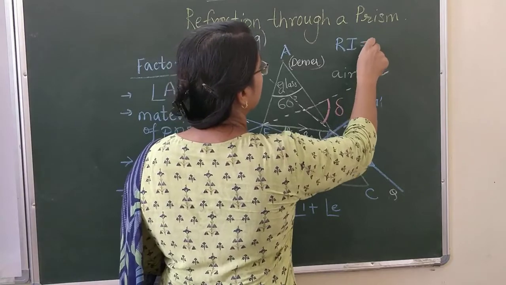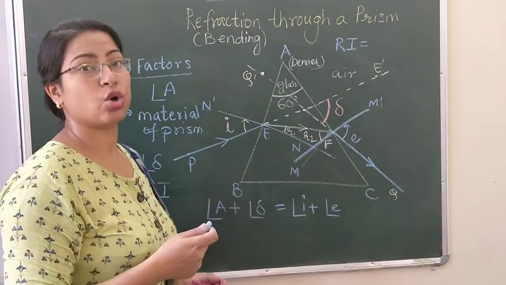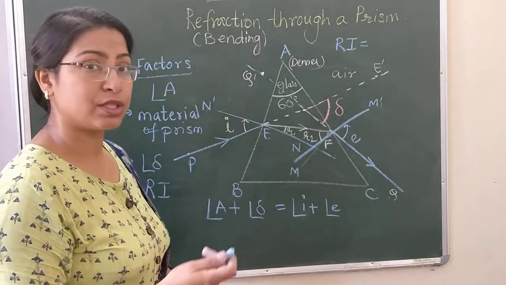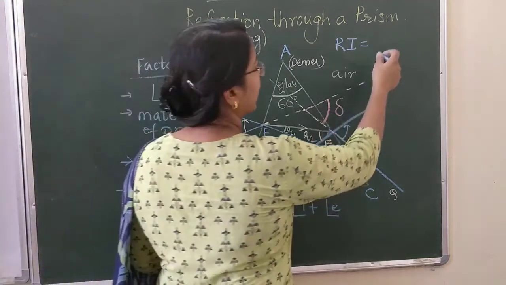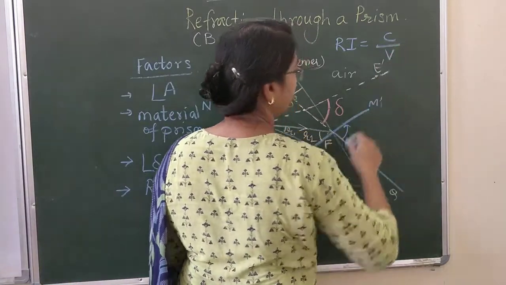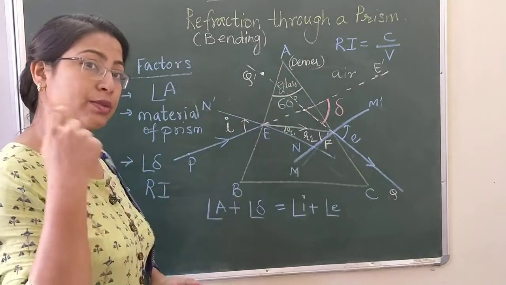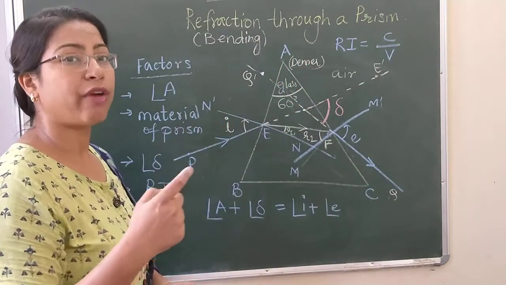It is a term which helps us to find how much light gets deviated from its path as compared to when it is moving in the air or in vacuum medium.